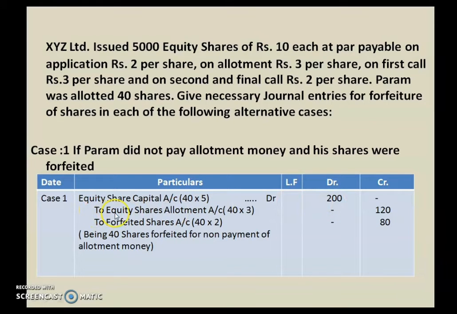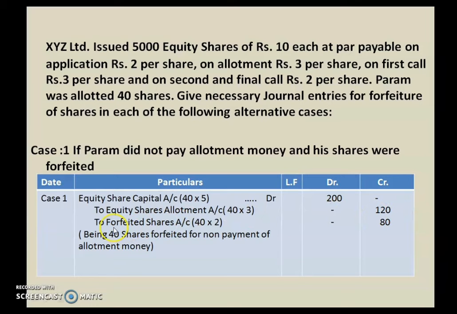Now to equity shares allotment account. Again 40 shares of Param are being cancelled, into what is the allotment money given in the question? It's 3 rupees. So he is not paying us allotment of 3 rupees. That's why we are cancelling his shares. So that will be shown under this account with 120 rupees on the credit side.